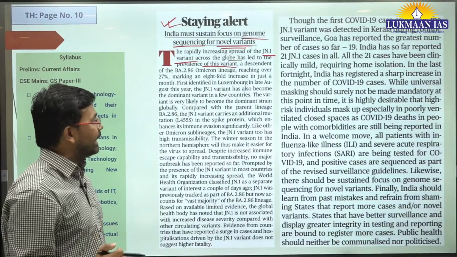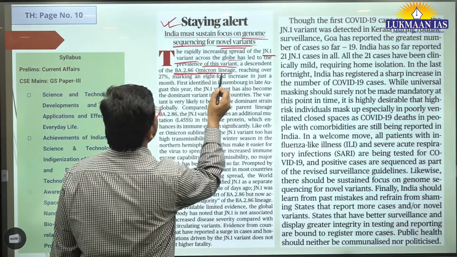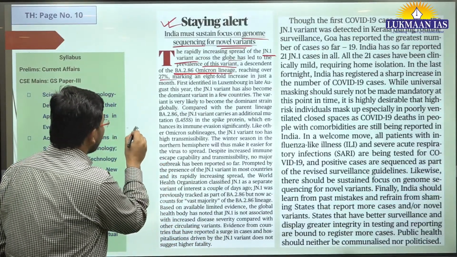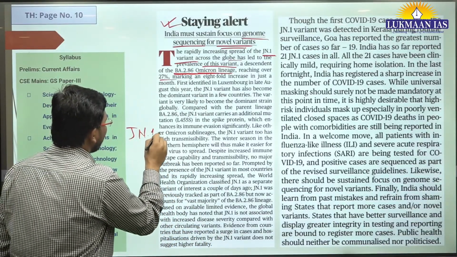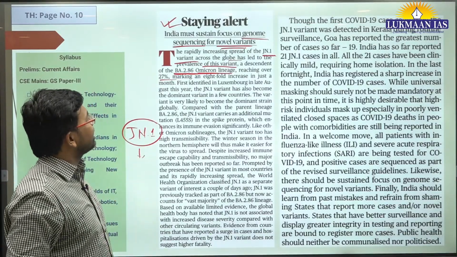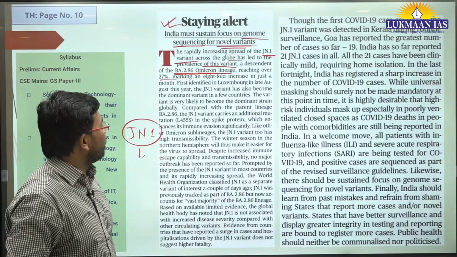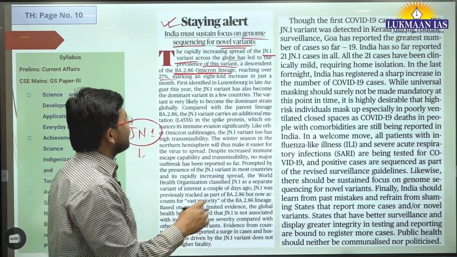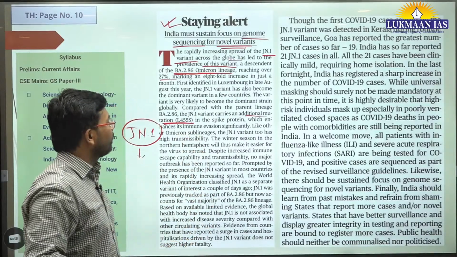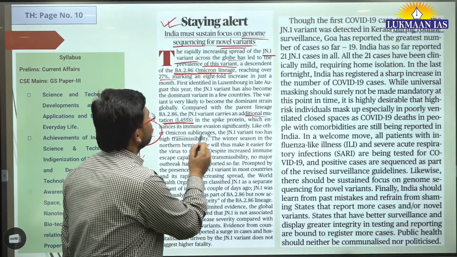It is a descendant of the BA.2.86 Omicron lineage. JN.1 is a new variant of the virus that is spreading across the world. It carries an additional mutation known as L455S, like other Omicron sublineages.